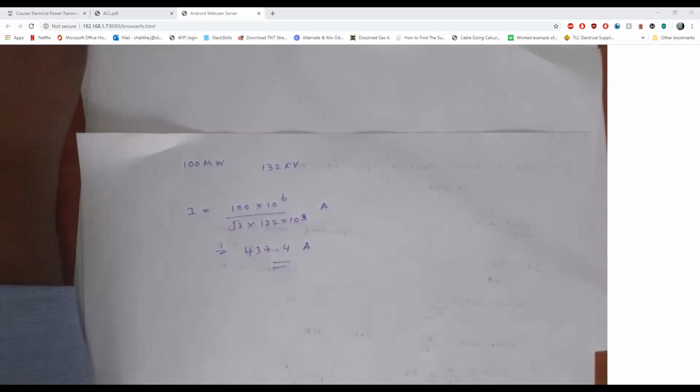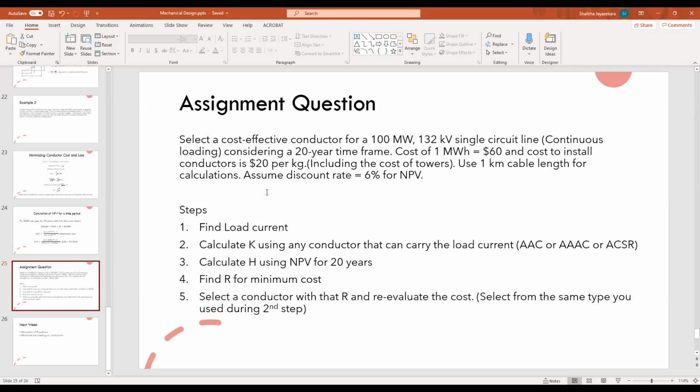For the initial steps, you do not need any of the calculations you did in the previous lectures. You just need to find a conductor which can carry that load current. So we found the load current, and now we are going to select a conductor to support that load current.